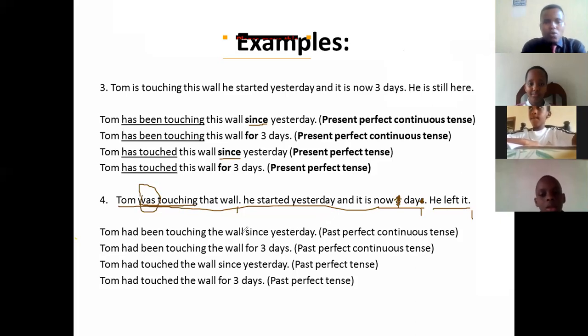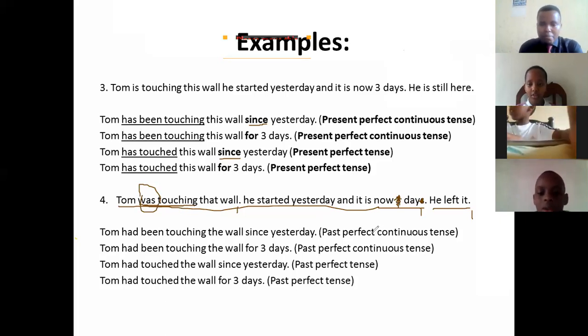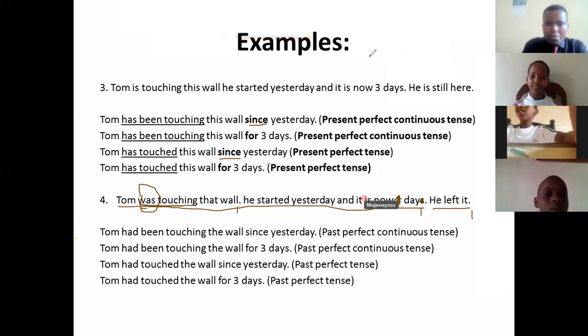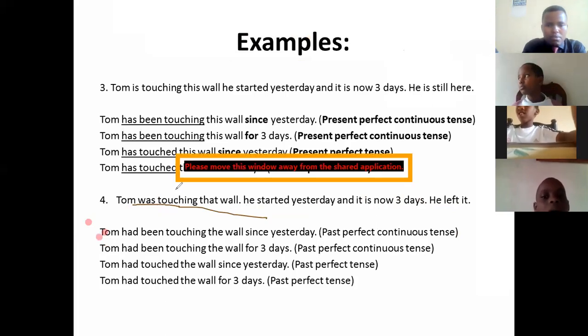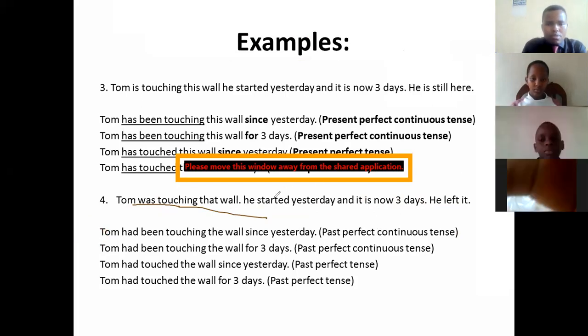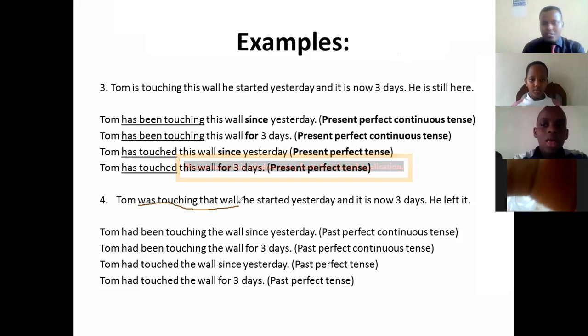Tom had been touching the wall since yesterday. This is past perfect continuous tense. It is because in the question, let me just clear it so that everyone can see. Now you see, Tom was touching that wall. It is past. Let's continue. Tom was touching that wall. It is here, it is given.